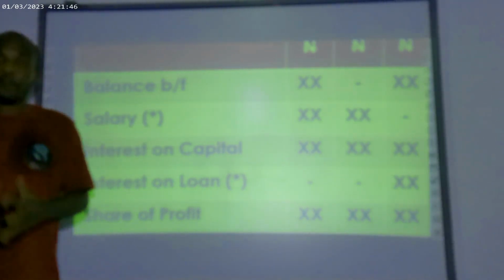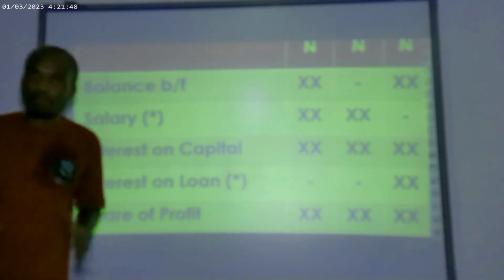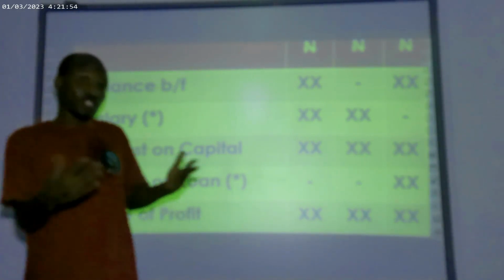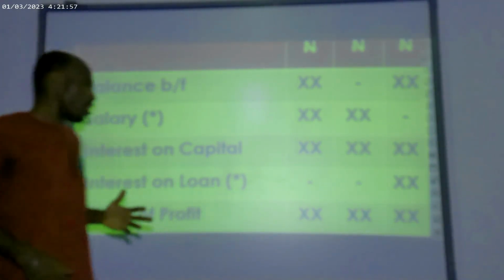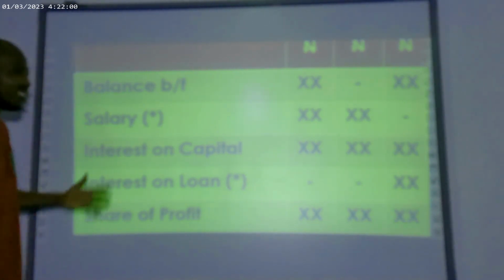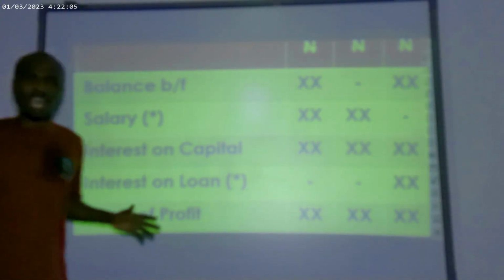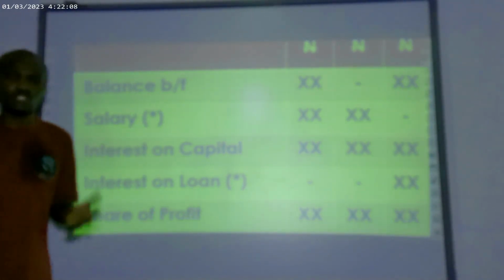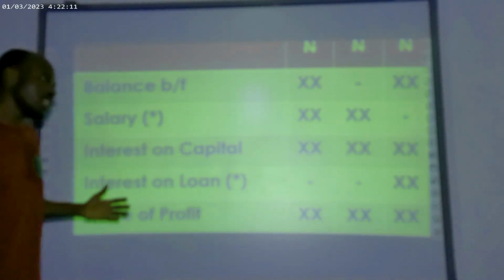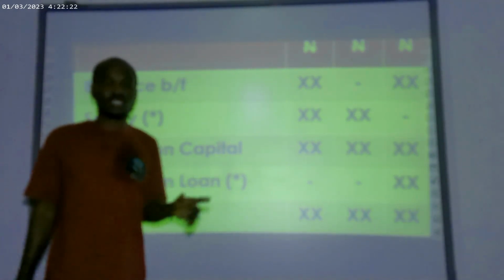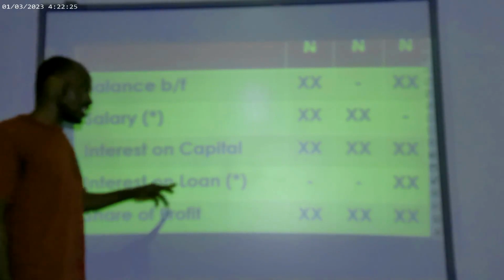Is that okay? The appropriation is to distribute the profit of the partners. So what should be considered is the salary, interest on drawings should be added, salary should be deducted, and interest on capital should be deducted. Why do some still believe no? Since interest on loan deals with the partner, anything that deals with the partner should not affect the day-to-day running of the business, so it should always be in the profit or loss according to the first school of thought. That is why interest on loan here is not in our appropriation section. So interest on loan will be part of the expenses in the statement of profit or loss as shown to you earlier. That is the reason for my asterisk here.